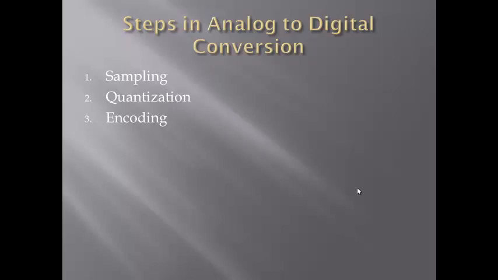Sampling is the first step, and you have two more steps before getting a digital signal. The other two steps are called quantization and encoding. It is out of scope of this particular subject. After sampling you have quantization, where you convert it into discrete values, and then you code it in binary form to get an actual digital signal.